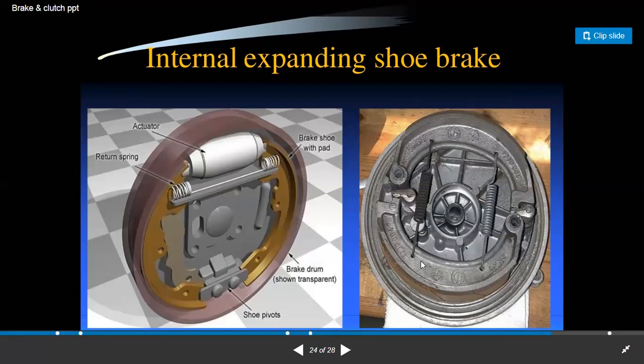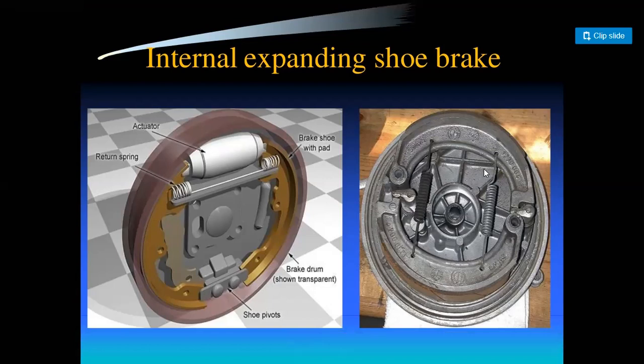When you apply the brake, these two shoes, this is the upper shoe and this is the lower shoe, both move in opposite directions and this spring expands. Whenever these two shoes move in opposite directions, both shoes come into contact with the inner side of the drum and produce frictional force, which reduces the motion of the drum.